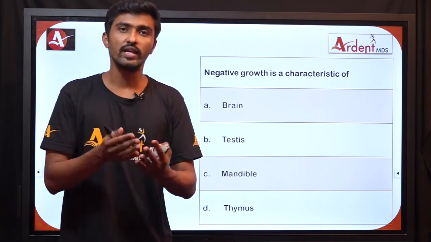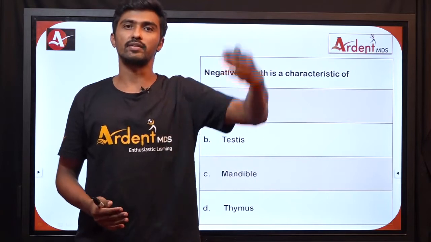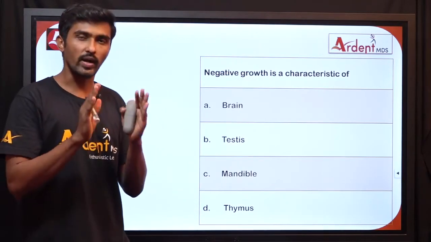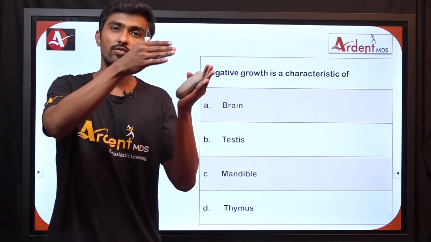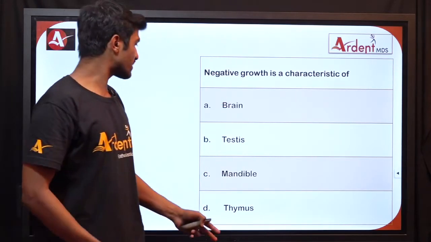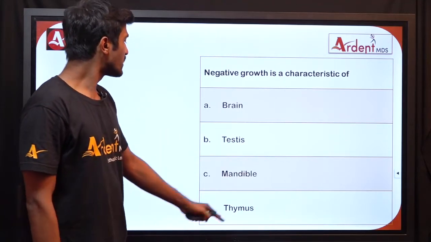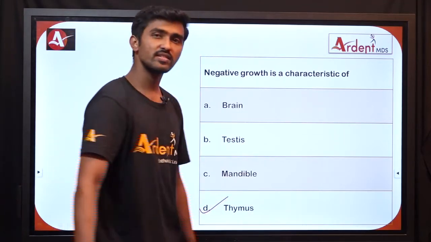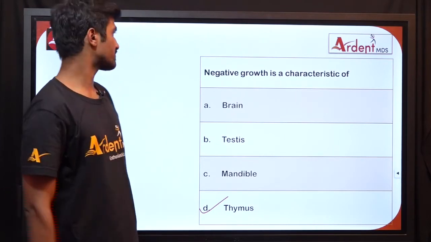What is involution? Involution is decreasing in number, evolution is increasing in number. Lymphoid tissue is the only category which undergoes negative growth, involution. In this option we have brain, testis, mandible and thymus. The answer is thymus, because thymus is the organ which comes under the category of lymphoid tissues.